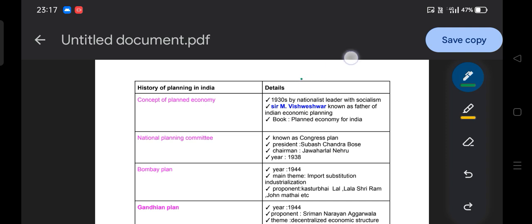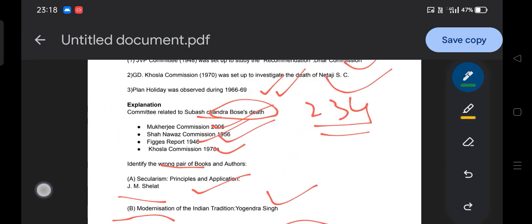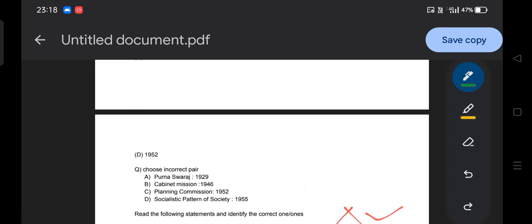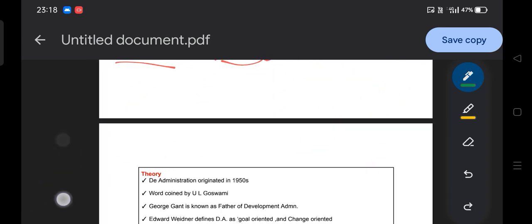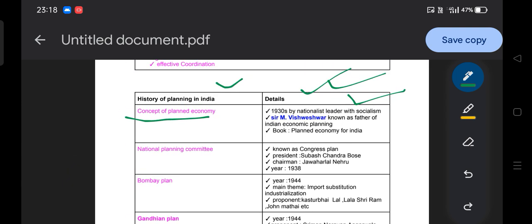First the detail on this side, and the basic terms on this side. The concept of planning, the planned economy. The concept of a planned economy came in the 1930s, when nationalist leaders started with socialism theory. In 1929 we all know the Purna Swaraj concept, and after that, during the 1930s, the nationalist leaders started with socialist theory. And there is another important thinker, Sir M. Visvesvaraya, known as the father of Indian economic planning.